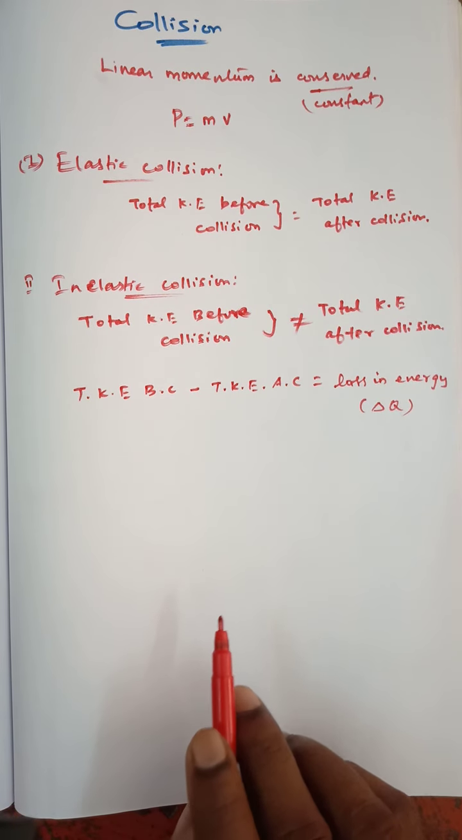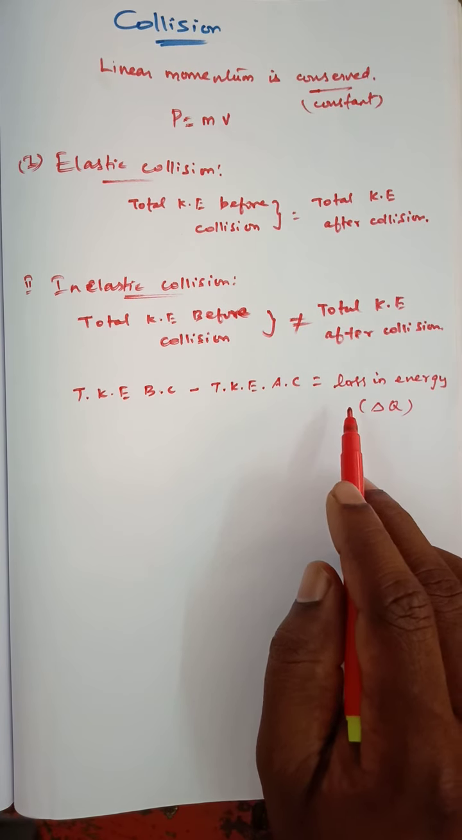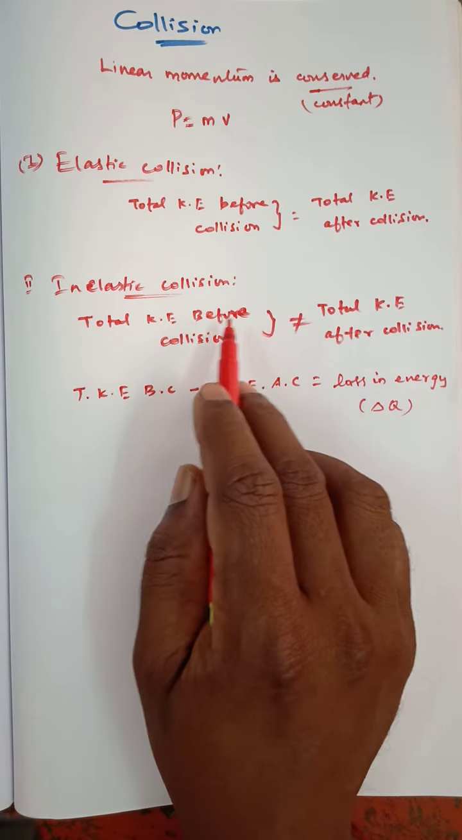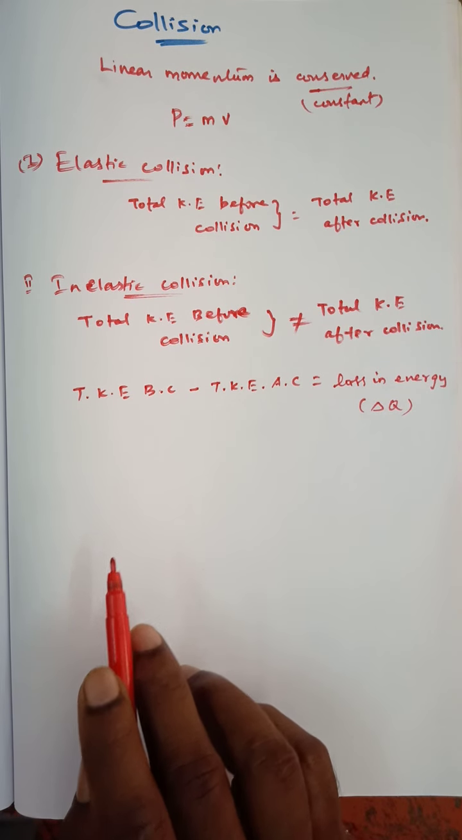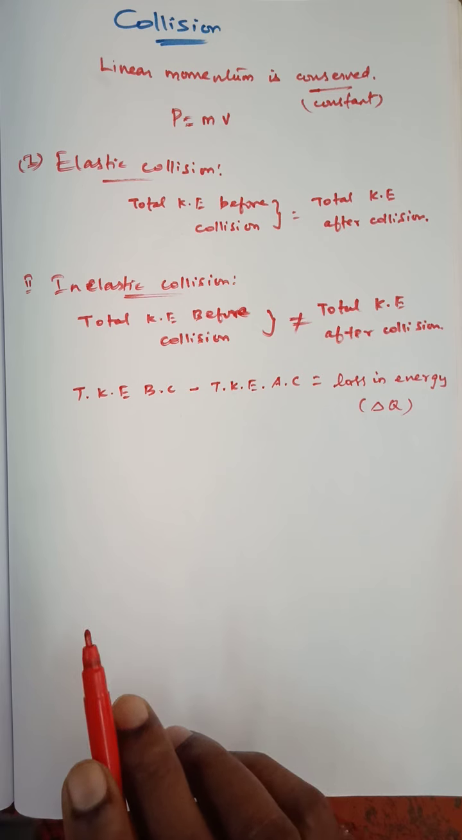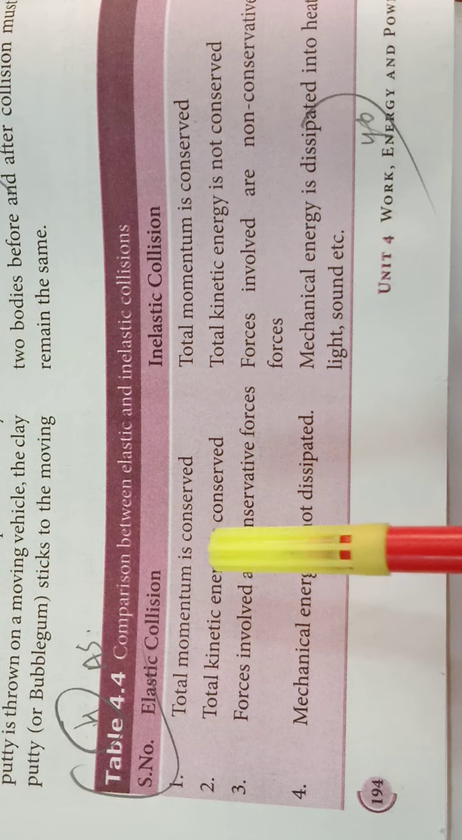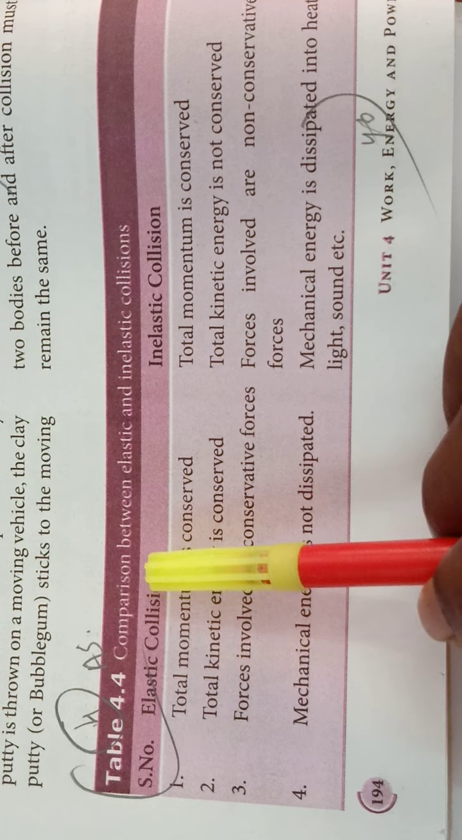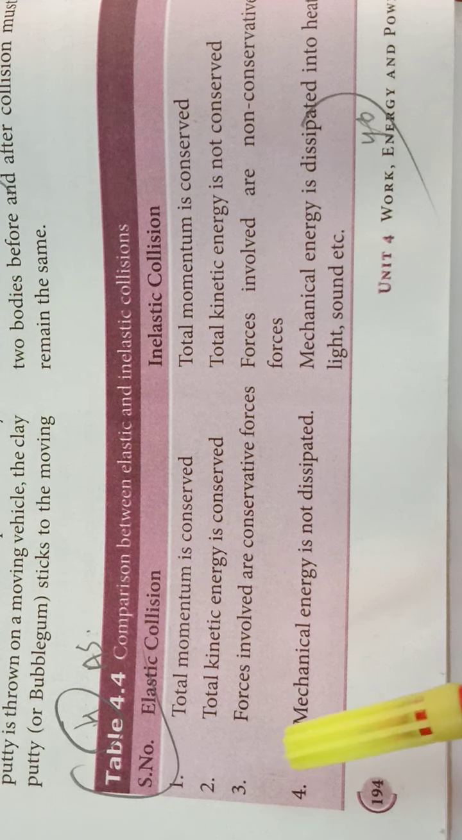Here we will see the derivations. First we see inelastic collision in one dimension, next elastic collision in one dimension. Both are important for my question, so watch carefully. Next we will see the comparison or difference between elastic and inelastic collisions. This is a 2 mark question.